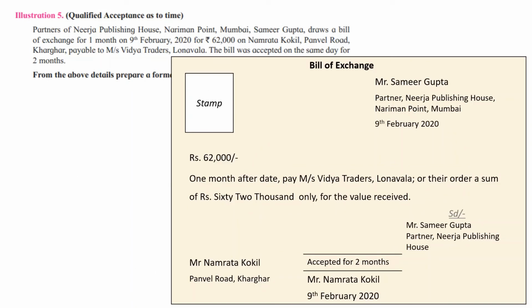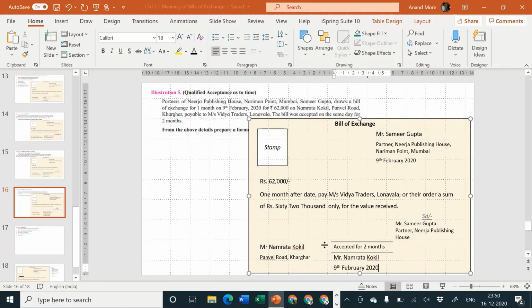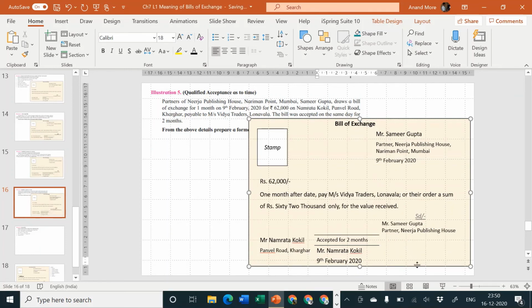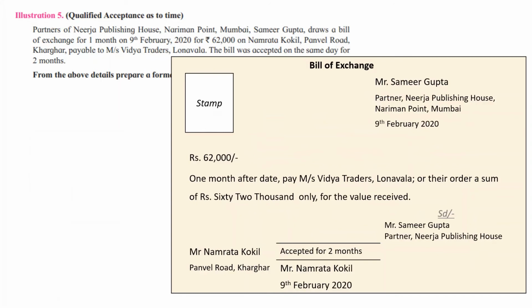Please remember that when you are writing the name of partner, you will have to also mention under which partnership firm he is working as a partner, and accordingly you have to write his other details. Okay, so that is what is required to be kept in mind. Namrata Kokil madam, and then this is the information here. Okay, so that's all. I hope it is easy to understand. Clear to all of you?